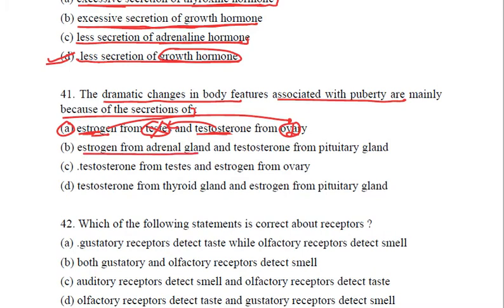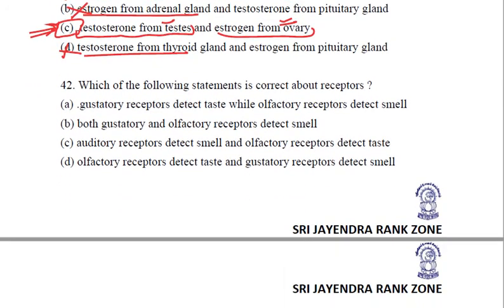Estrogen is secreted by the ovary and testosterone by the testes. Estrogen from adrenal glands? Altogether no. Testosterone from testes? Yes. Estrogen from ovary? Yes. So simply mark C as the right answer. Let us see the fourth statement also. Testosterone from thyroid? Big no. So C is the right answer to this question. Coming to the next question.